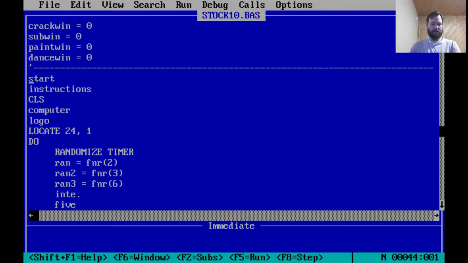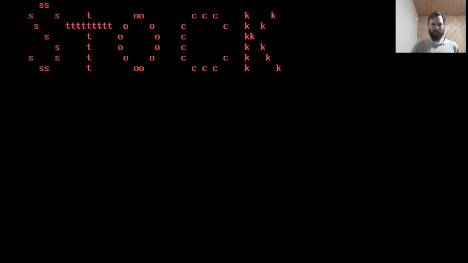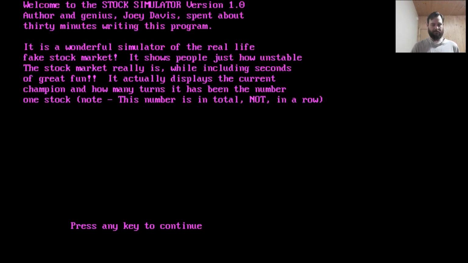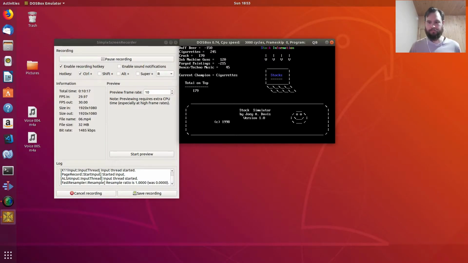And we begin. Start. What does start do? Ooh. There's supposed to be a break between the stock and the simulator. Oh no! I forgot.